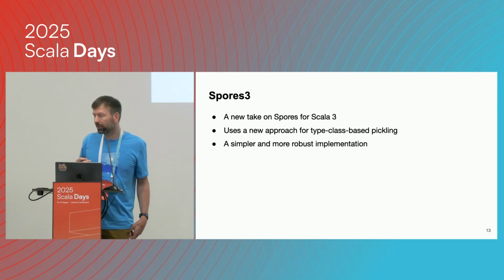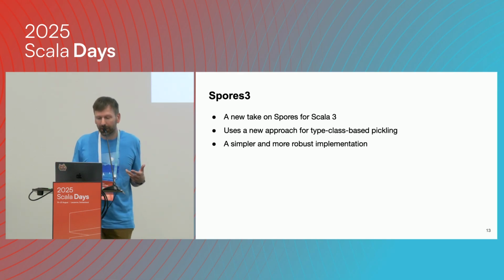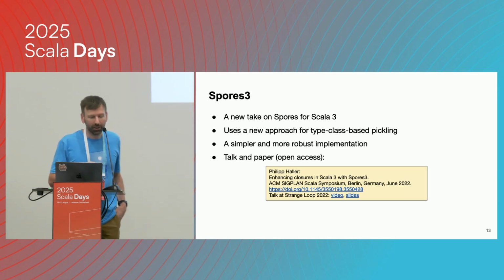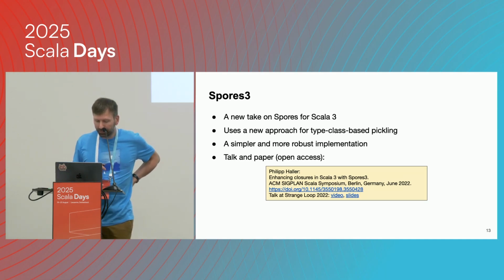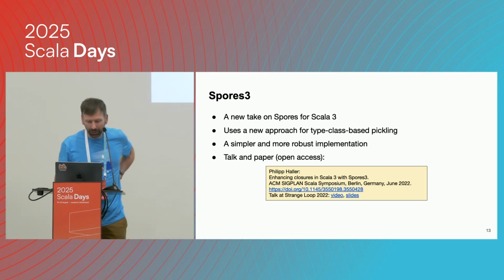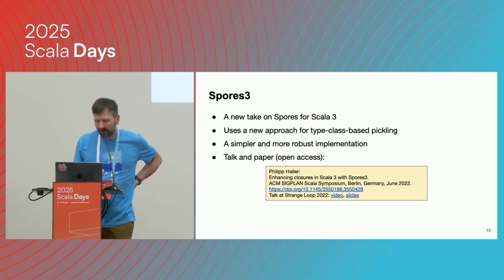The original Spores 3 was presented by myself in a talk at Strange Loop 2022. RIP, it was a good conference. And there's also a paper on this which has more details on the approach.